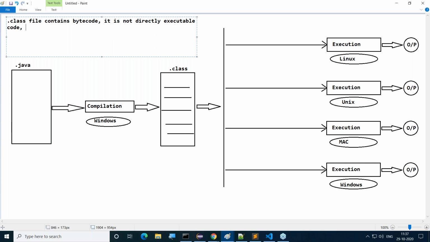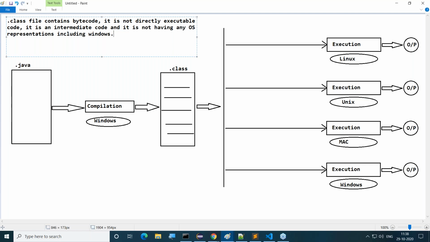Okay, fine. If it is not executable code, then what is this actually? It is an intermediate code, and it does not have any operating system representations, including Windows.